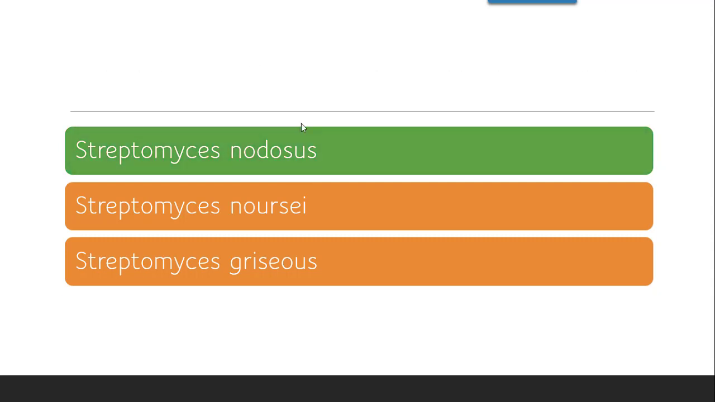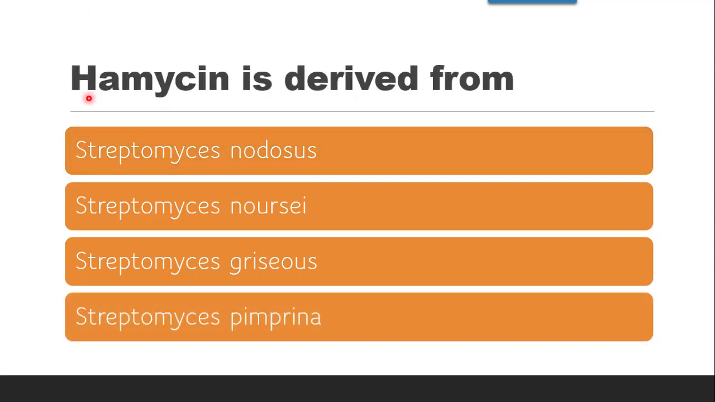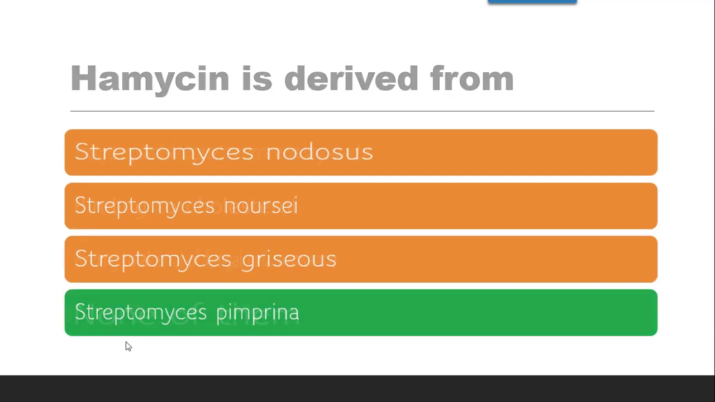Next question is hamycin, again it is a polyene antibiotic only, which is derived from which of these strain, whether it is Streptomyces nodosus, noursei, griseus or pimprina? The correct answer is it is Streptomyces pimprina.